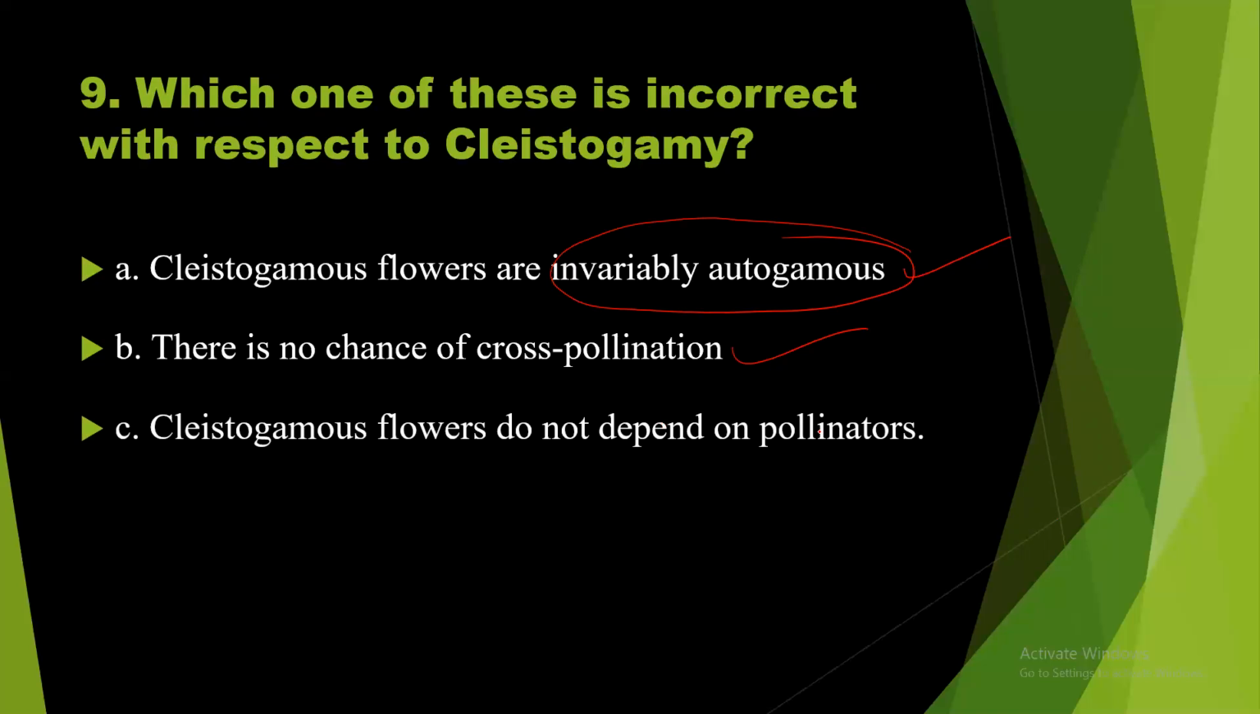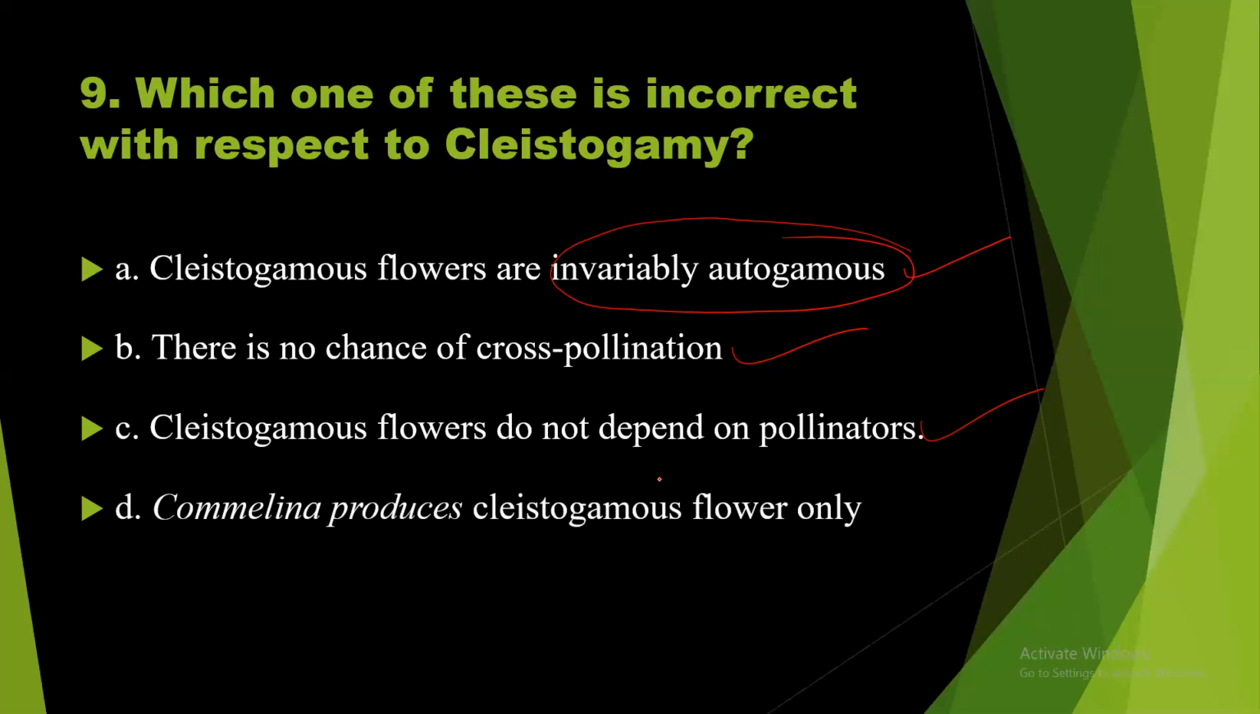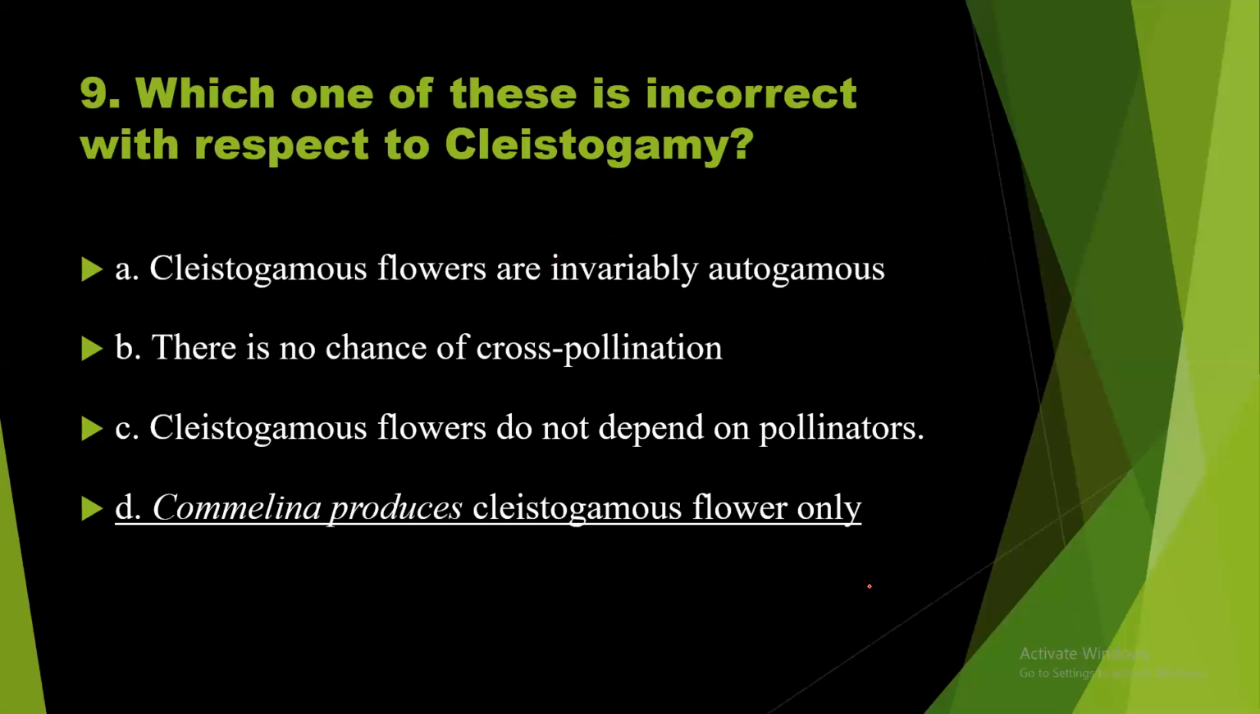Cleistogamous flowers do not depend on pollinators. Yes, of course, there is no need of pollinating agents. So that statement is also right. So option D should be the incorrect statement. Let us see that. Commelina produces cleistogamous flowers only. So this is wrong. Commelina produces cleistogamous flowers as well as chasmogamous flowers. So the answer is option D.